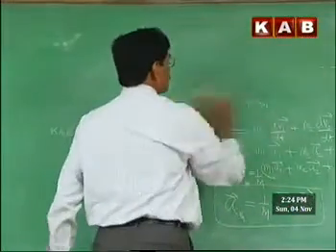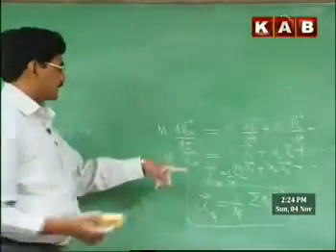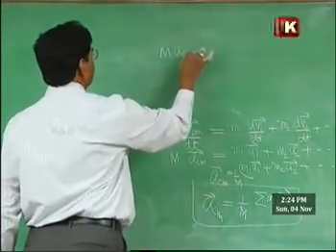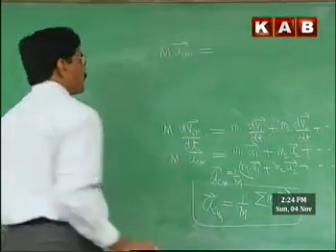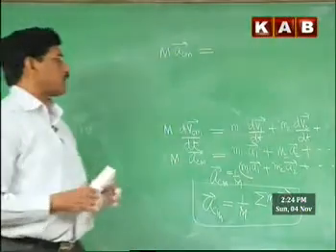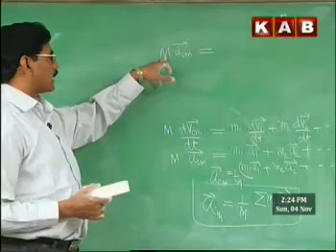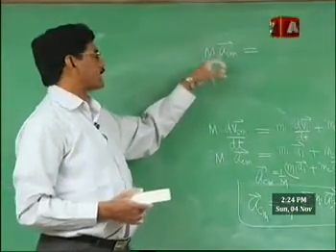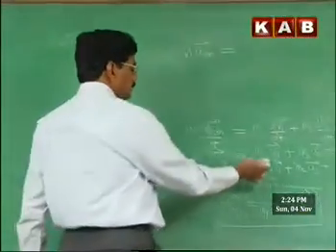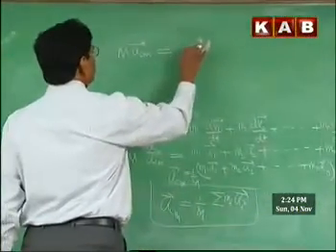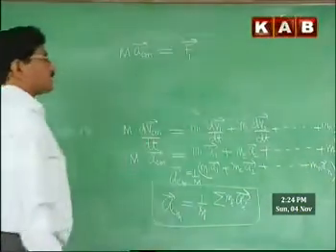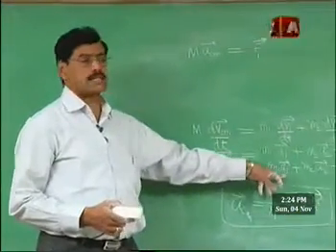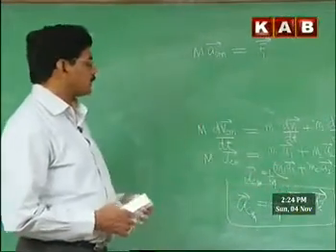So here, what we notice is mass into acceleration of the center of mass. If you imagine that the entire system of particles is concentrated at the center of mass, with the total mass of the system, this gives you mass into acceleration of the center of mass. That is nothing but m1 a1, mass into acceleration of the first particle, which is the net force acting on the first particle according to Newton's second law. According to Newton's second law, mass of the particle into acceleration of the particle is the net force acting on the particle.